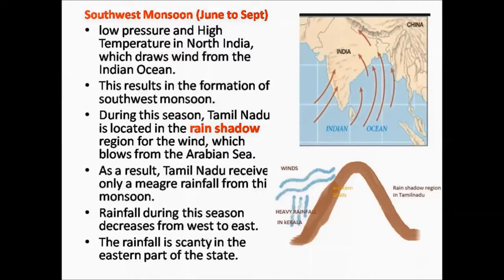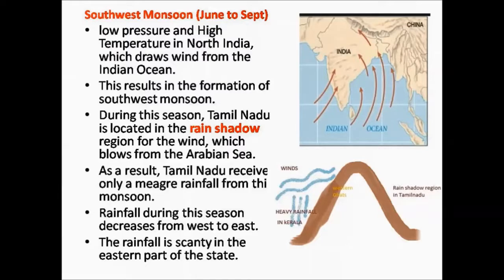first hit the mountain ranges of the Western Ghats. In the map you can find out that the winds of the Indian Ocean get split into two. One moves towards the west and the other moves towards the northeast. The wind that moves towards the west is called the Arabian Sea branch. First, they hit the mountain ranges of the Western Ghats.